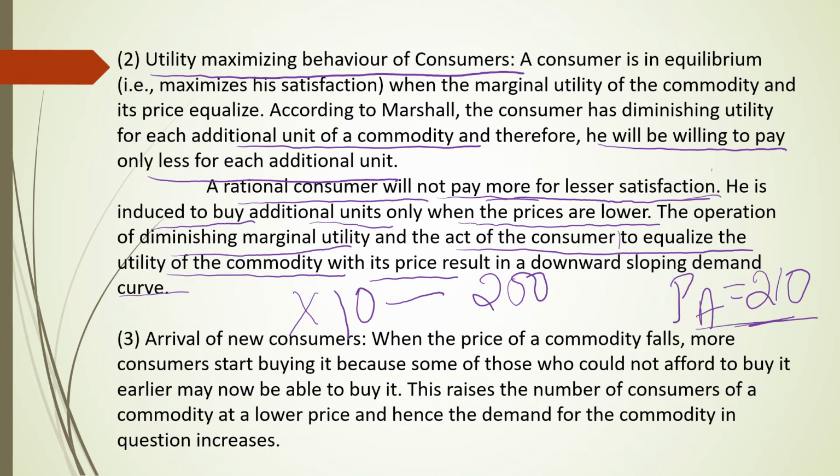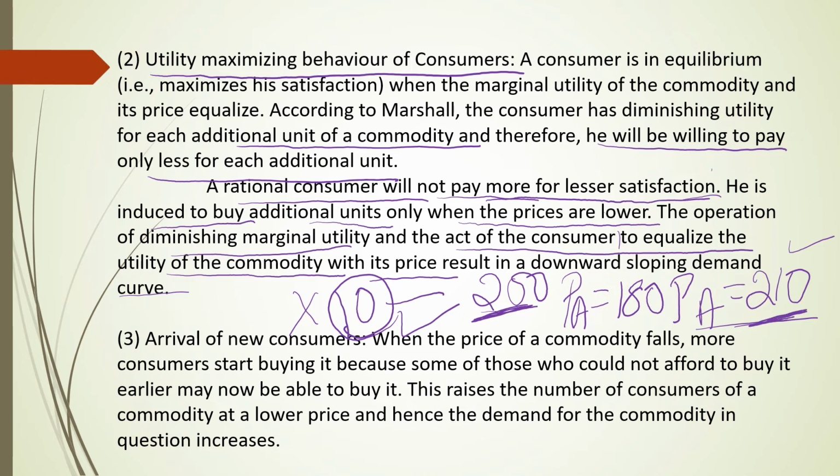If the price of a product falls from 210 to 180 rupees, now all these 10 members are able to purchase. Previously they didn't have purchasing power because they had only 200 rupees and the price of the product is 210.